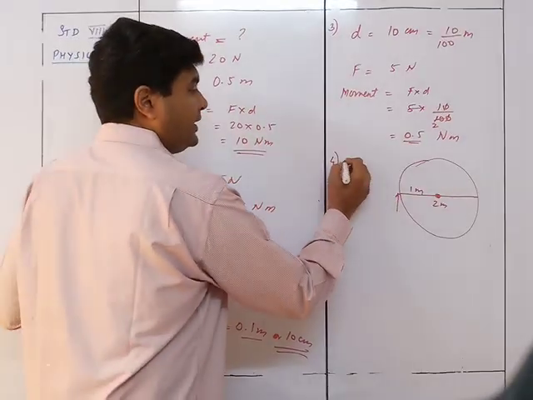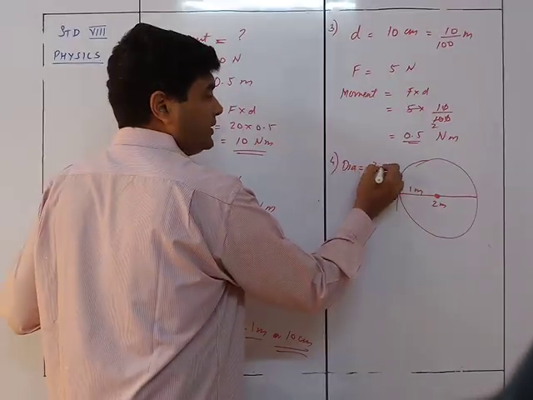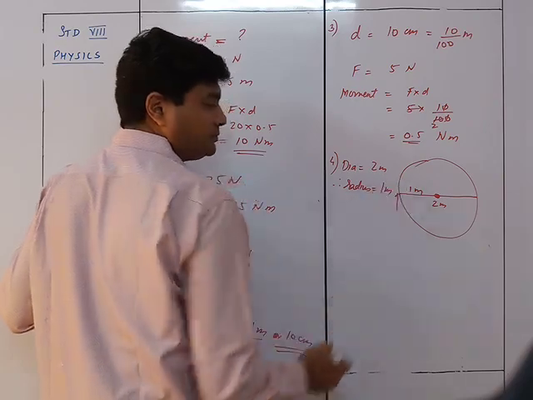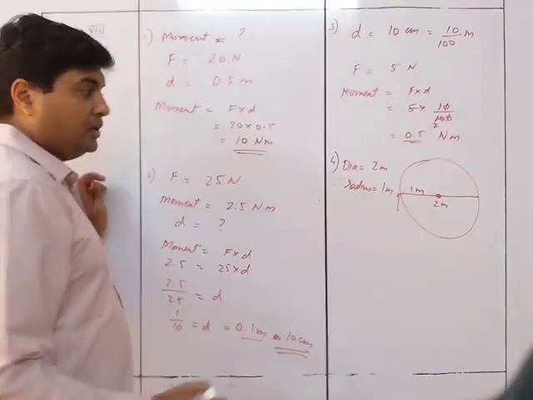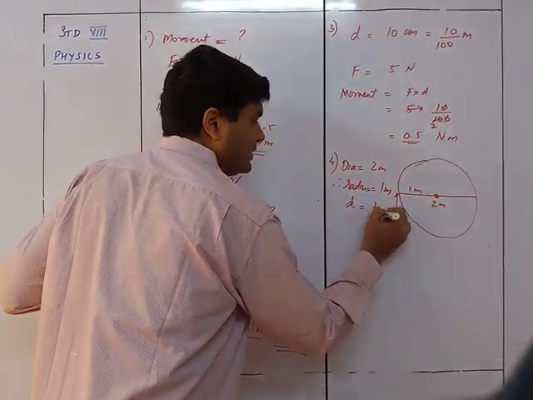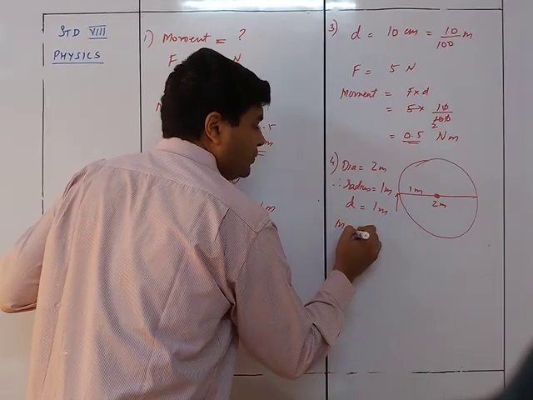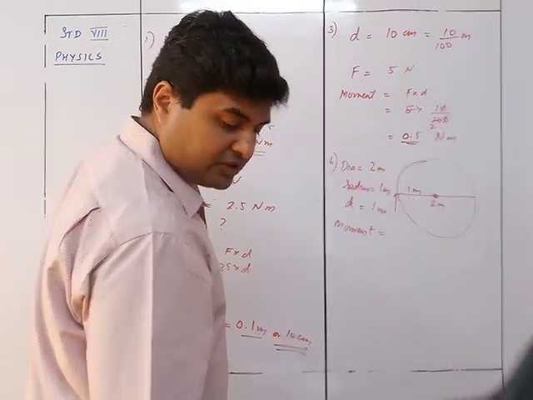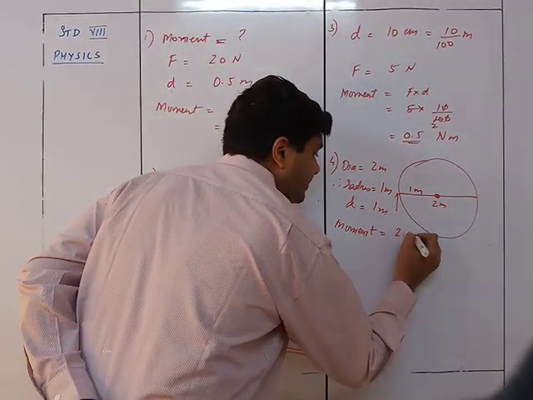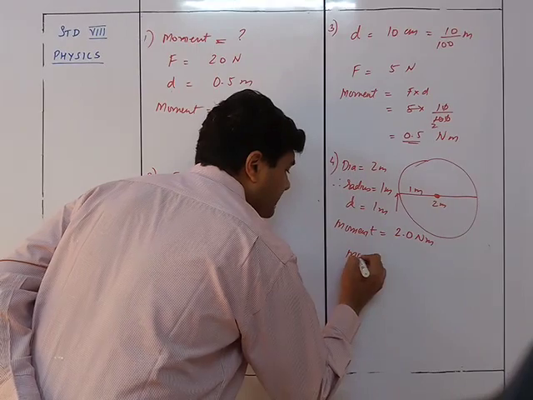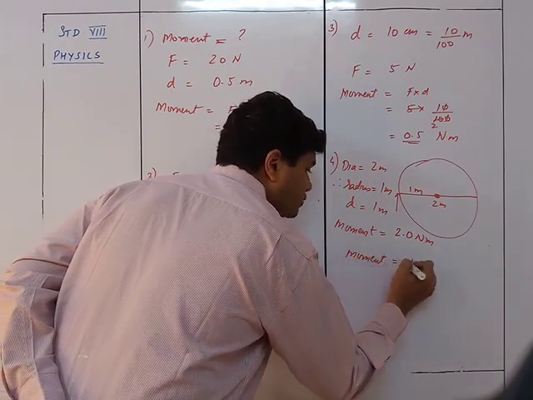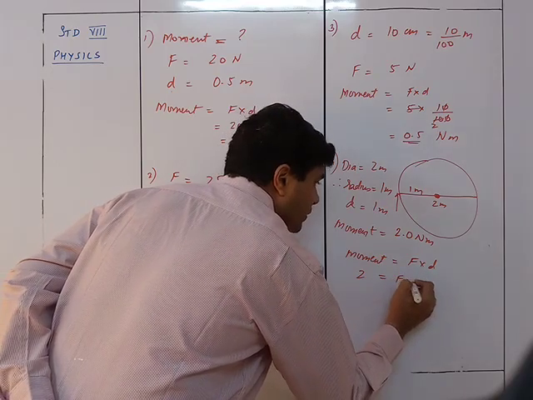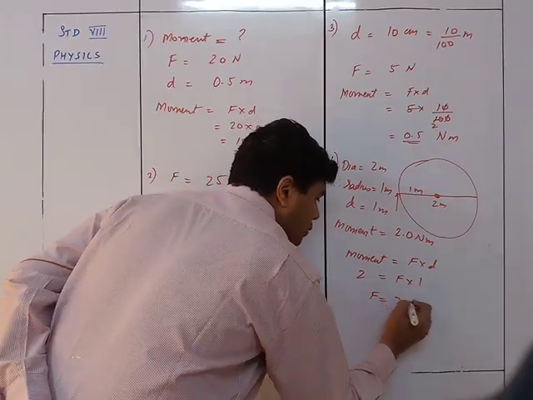So we write diameter is equal to 2 meters, therefore radius is equal to 1 meter. So D is equal to 1 meter. The moment is already given to you as 2 Newton meter. So moment is equal to F into D, 2 is equal to F into 1. So F is equal to 2 Newton.